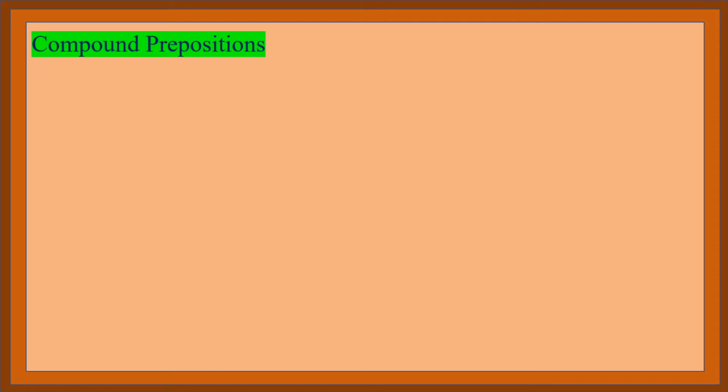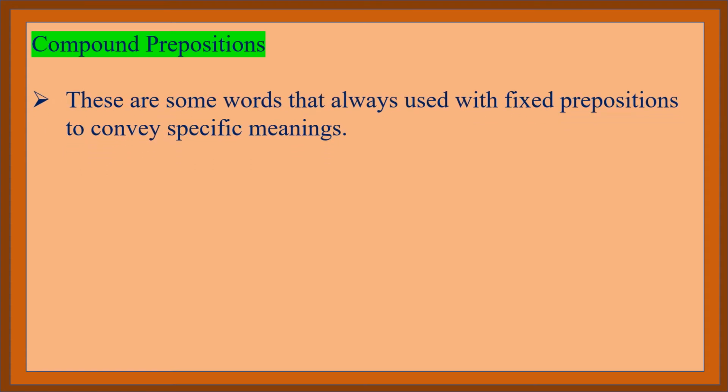Second type, compound prepositions. See, you know well what is meant by compound, right? Compound means two or more words combined together to form a single word. That is what is called compound. See the definition for compound prepositions. These are some words which are always used with fixed prepositions to convey specific meanings.